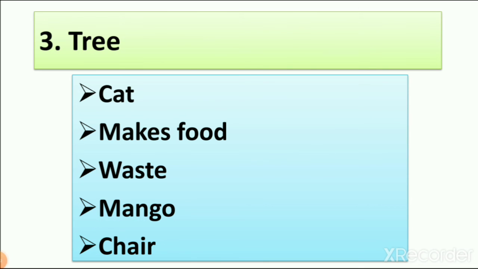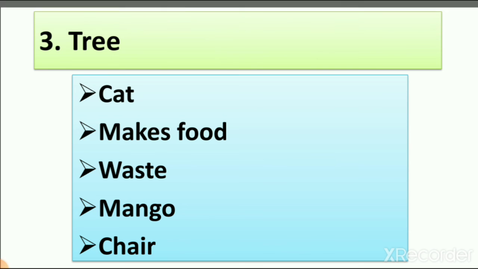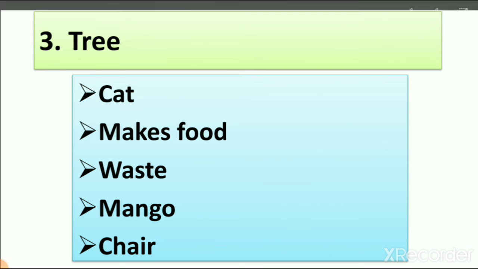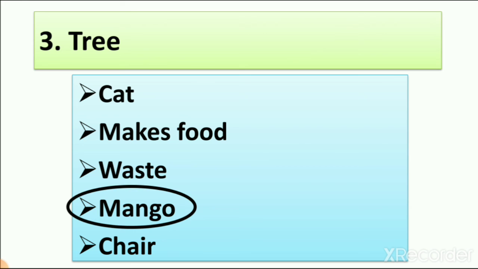Number 3, tree. From this, which is a tree? Cat, makes food, waste or mango. So which is a tree? Yes, mango is tree. We learn in big and strong plant. So we circle the mango. Now you can understand which trees we learn: mango, banyan tree and banana tree and many others.